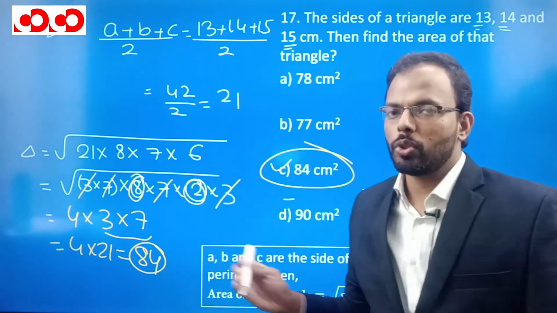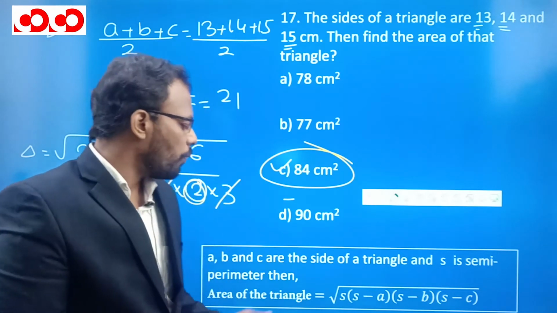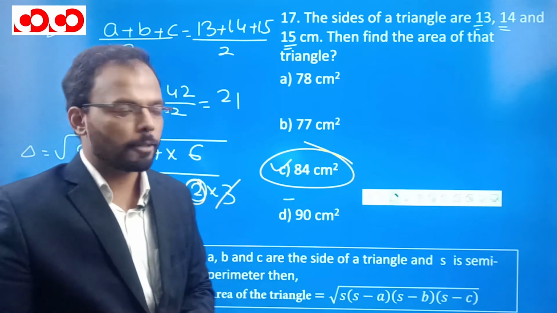So there are many ways to find the area, but this is one of the good methods. If you can remember Heron's formula and 3 sides are given, directly use this formula and find the area.